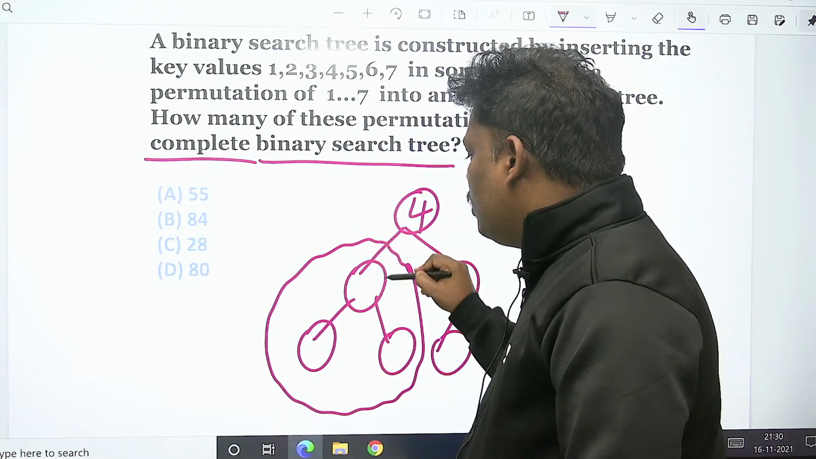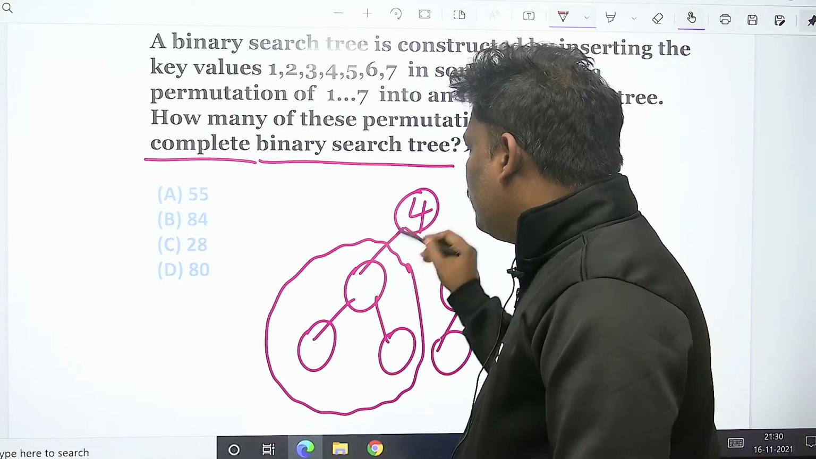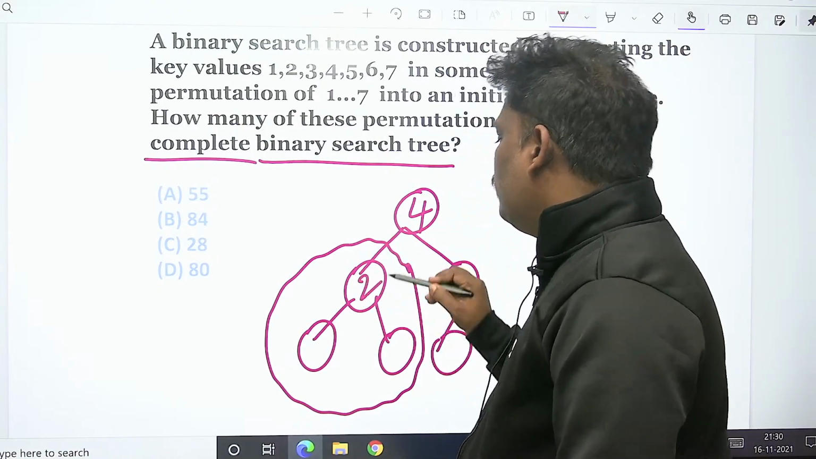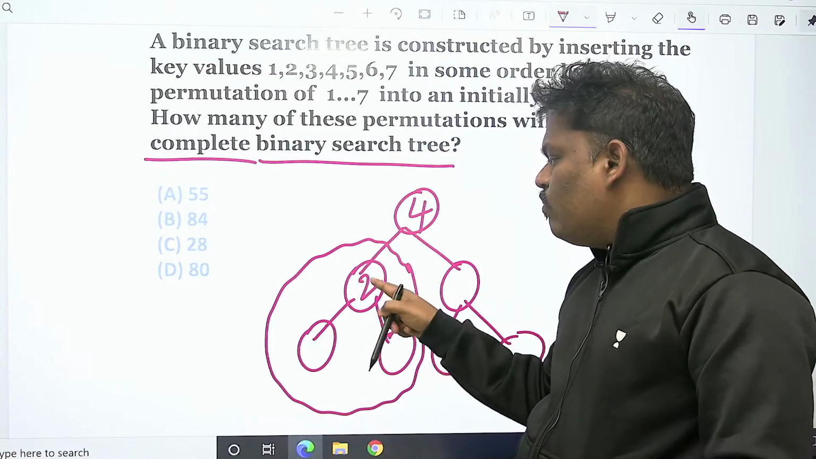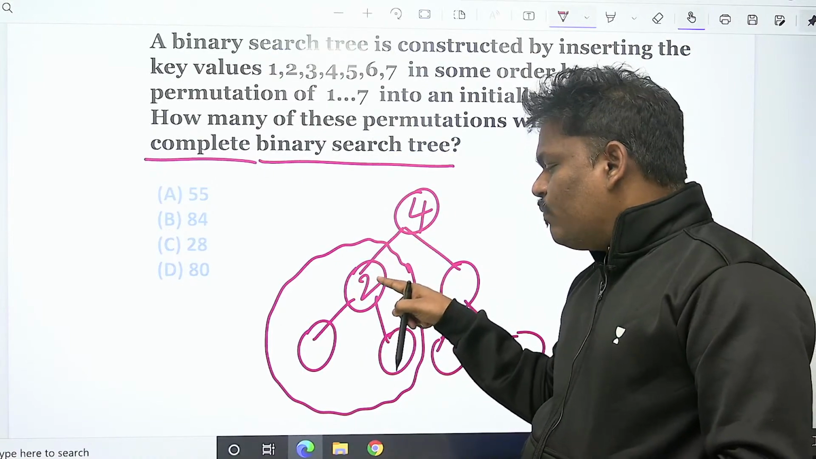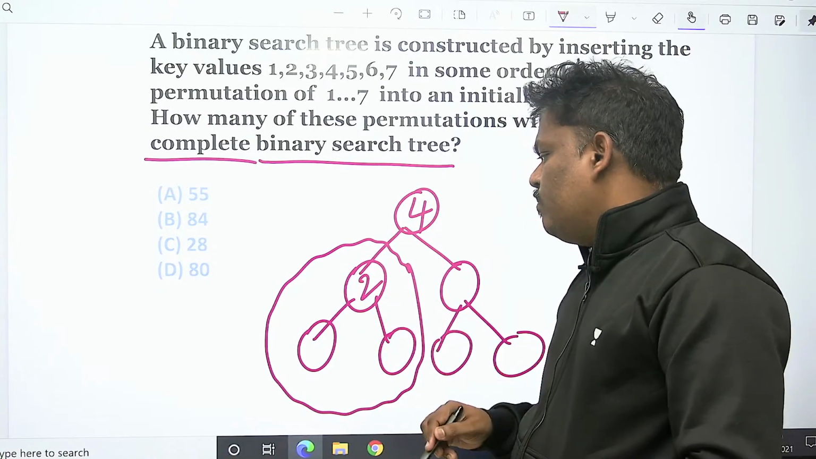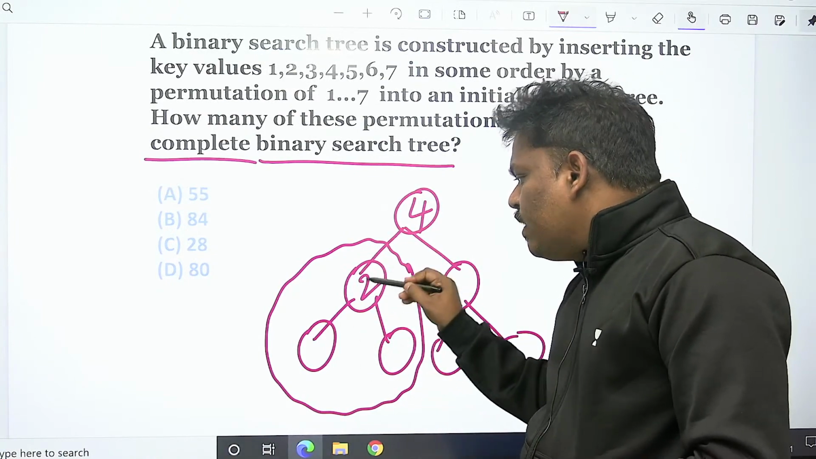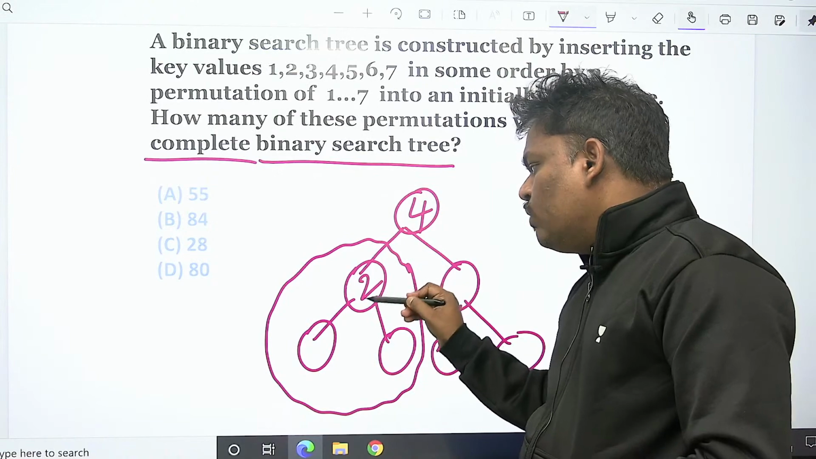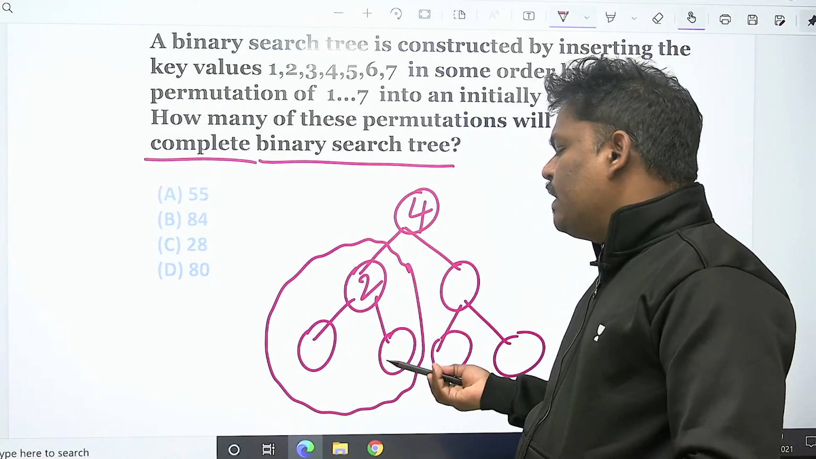I think if you want to get this kind of tree, the next one should come is 2 only. Suppose unfortunately 1 will come, 1 will become the root. Definitely 2, 3 will go to right side. Then you don't get this kind of diagram. So if at all 3 will come first, 3 will be the root. Then 1, 2 will go left side. Then you don't get this kind of tree.